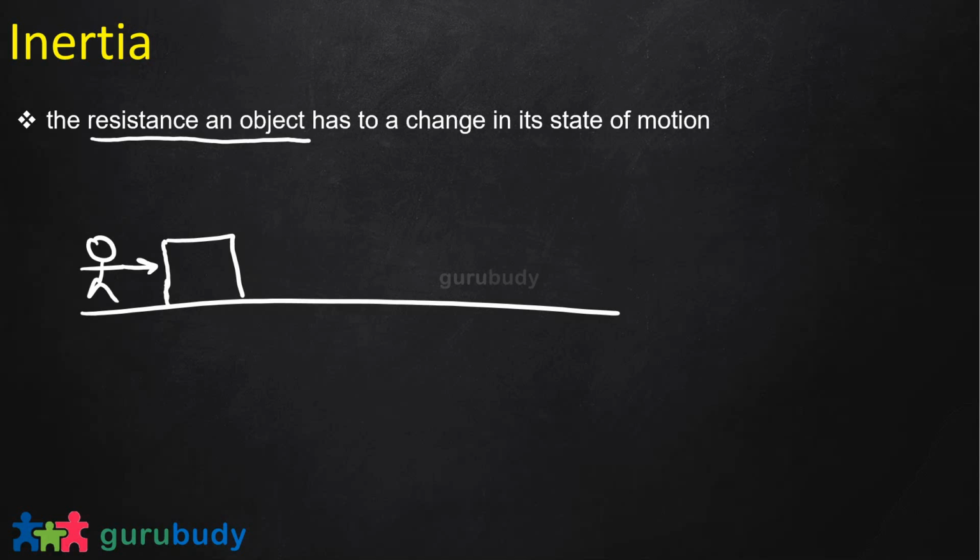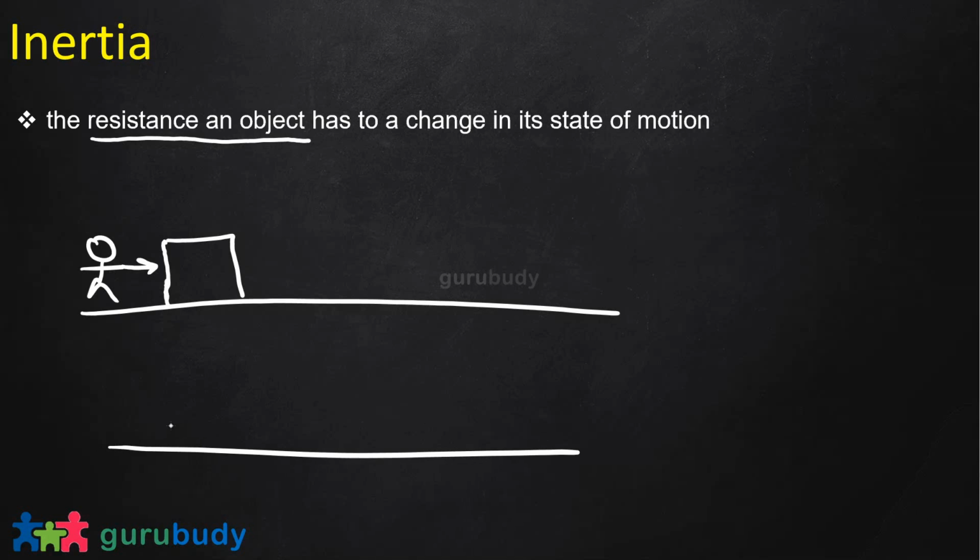The person has to apply a little bit more force, depending upon the weight of the box and how much force it needs to move. There would be a time when the box will not move, right? So this resistance the object provides to the person is inertia.